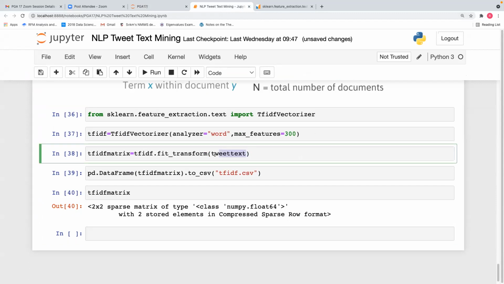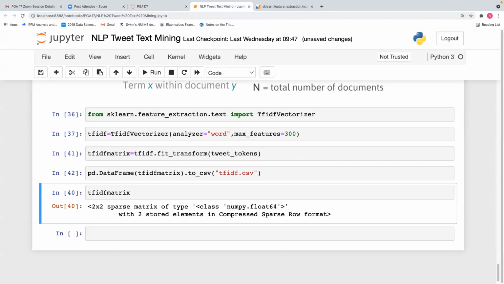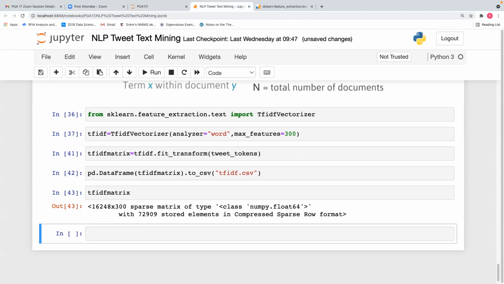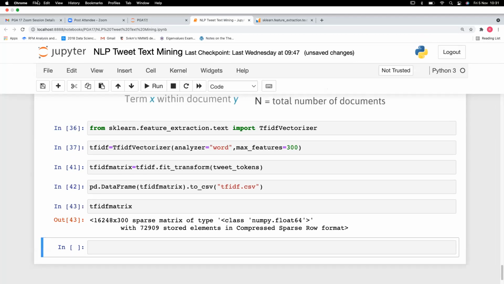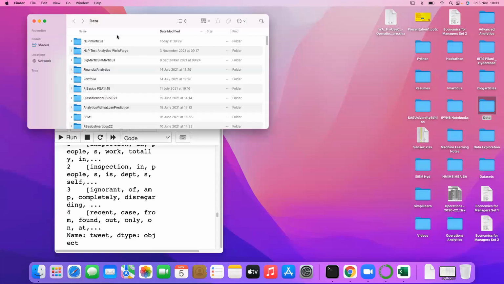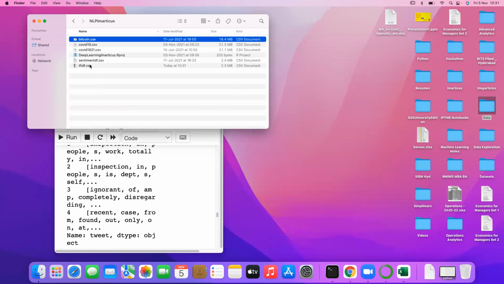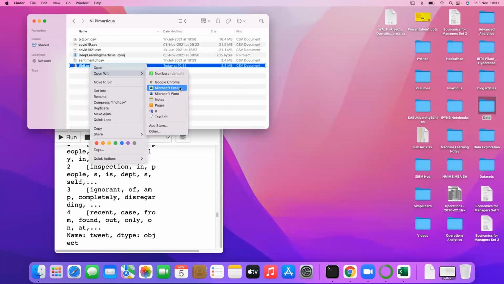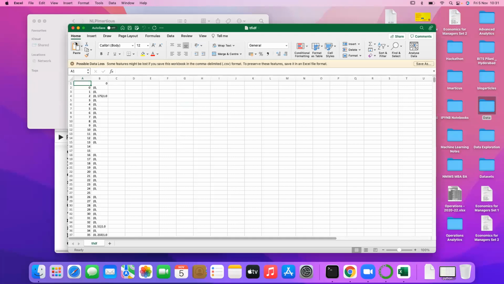It has stored only two elements. Then we think we have to give tweet underscore tokens here. Now we will get it. We have to give it as tweet tokens only, where we have removed the stop words and all. Let me redo it again.